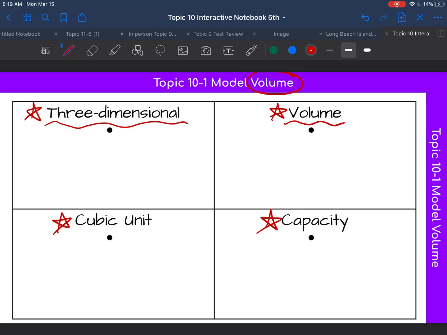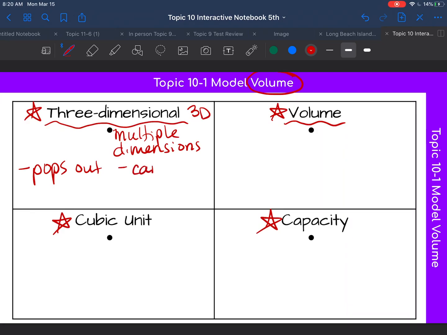When I think of 3-dimensional, I think of something that has multiple dimensions. Maybe something that pops out. When I think 3-dimensional, I think 3D, like a 3D movie that pops out. Maybe 3-dimensional is something you can touch. It's physical. It's something you can touch and hold, with 3 dimensions, multiple dimensions. Those are just some things that I think of when I think of 3-dimensional.